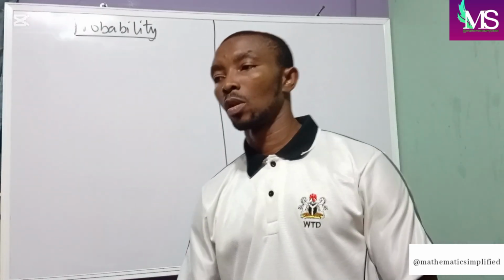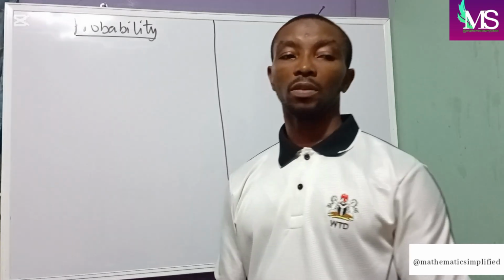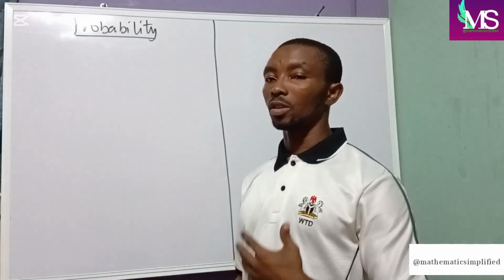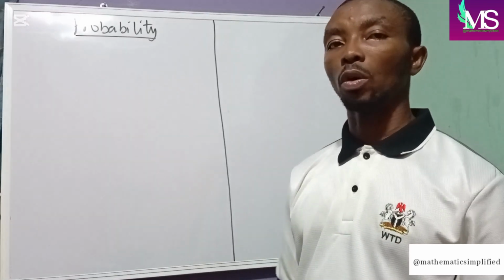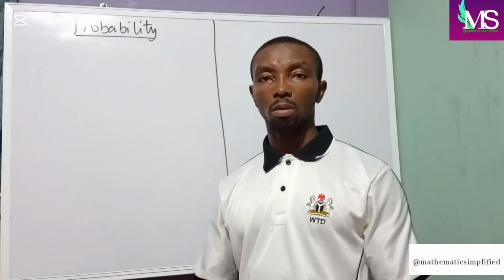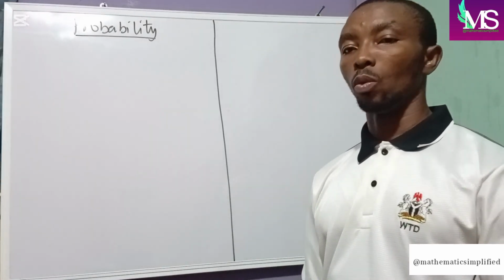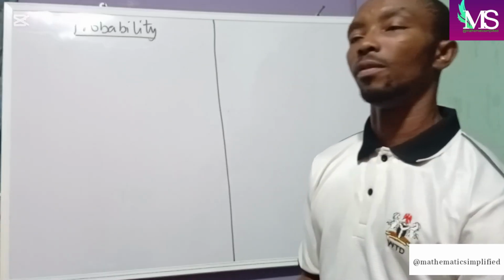Welcome back. Today, like I said, we'll be looking at probability. But first off, we need to understand the term probability. What is probability? Probability is the likelihood of an event to occur. The chances that something will happen will tell you the probability of that event.